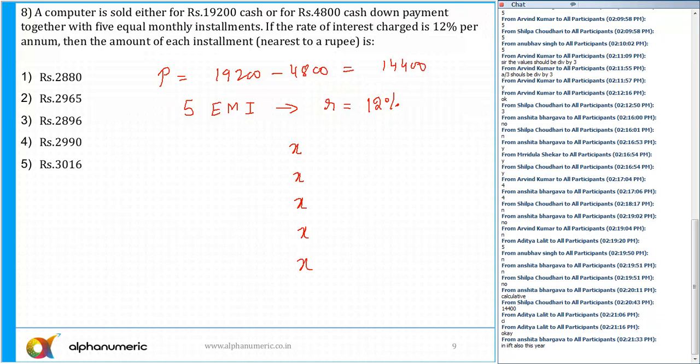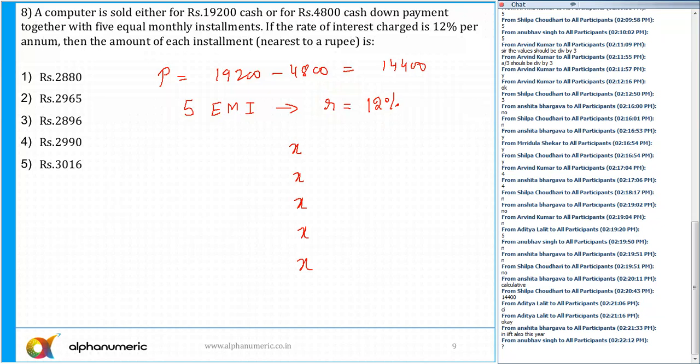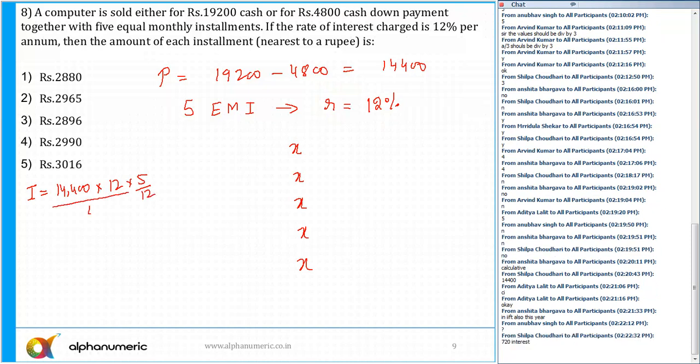If I do not pay in the installments, if I pay the entire money after 5 months, how much do I need to pay? The total interest I need to pay is P into rate of interest, that is 12, into time period, that is 5 by 12, divided by 100, with P equal to 14,400.